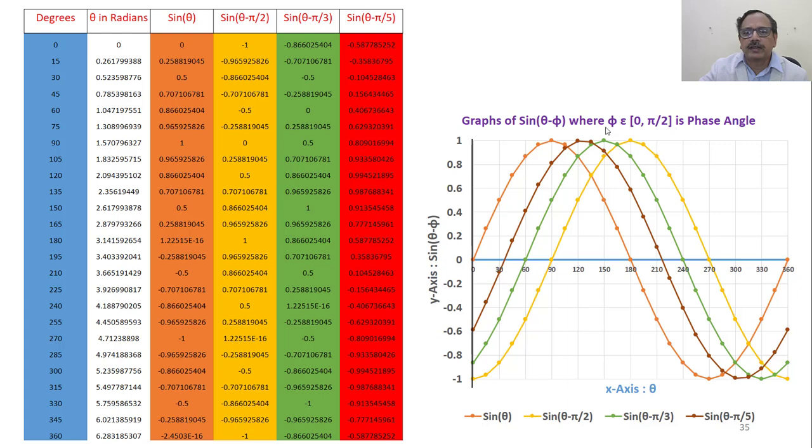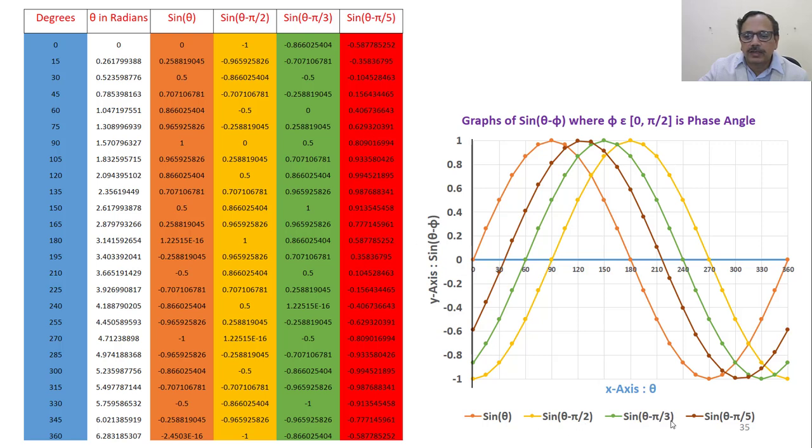Now let's see the graphs of sine theta minus phi, where phi ranges from 0 and is the phase angle. This yellow color is sine theta minus pi by 2. Sine theta starts at 0, whereas sine theta minus pi by 2 starts from a different point: at time t equal to 0, it's here instead. So the difference is 90 degrees, theta minus pi by 2.